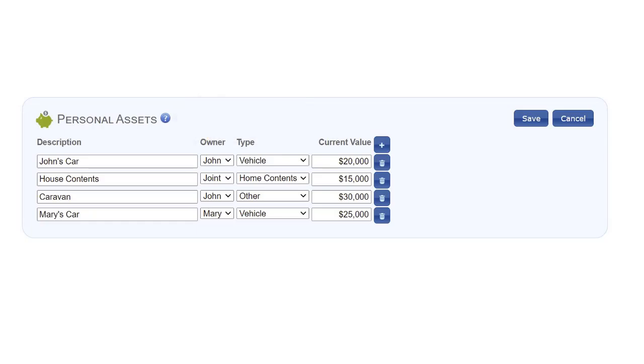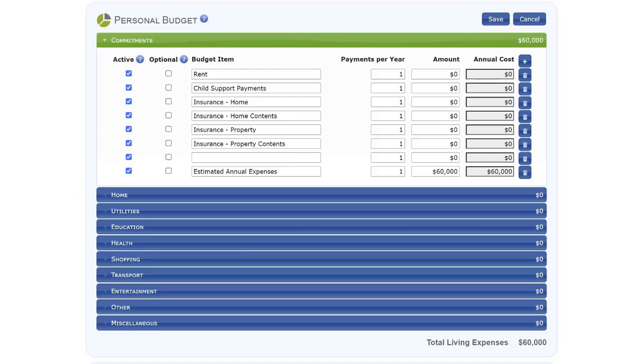Everyone hates making a budget, but if you want to really start making a difference to your ability to create wealth, you should take the time right now and make a proper budget. Tick which items are optional. You may need to adjust these later if your living expenses are too high. For this demonstration, we are just going to make a budget of one annual amount of $60,000.